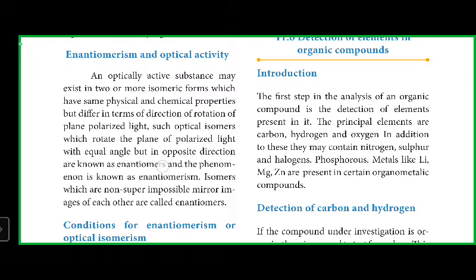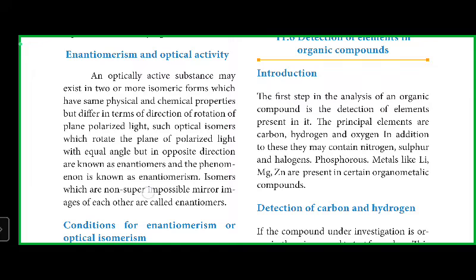They are known as enantiomers. The rotation will have the same magnitude, but the direction of rotation will be different. This is known as enantiomers and the phenomenon is known as enantiomerism.